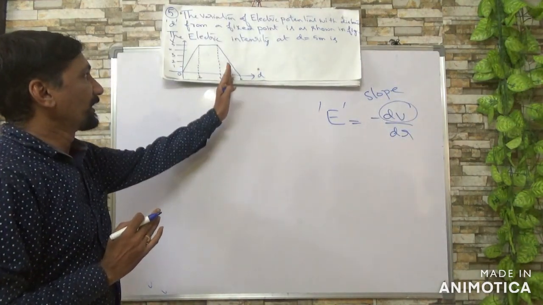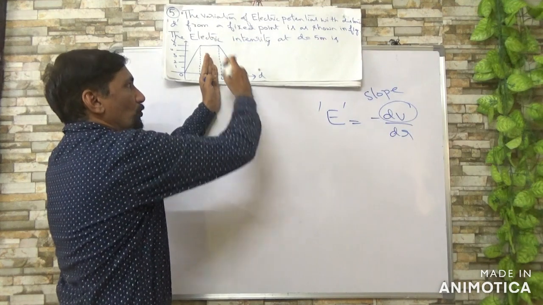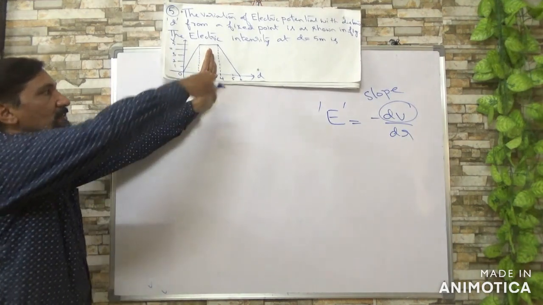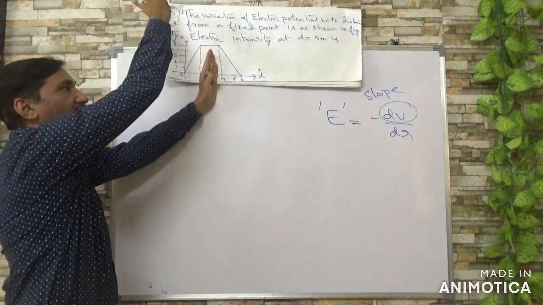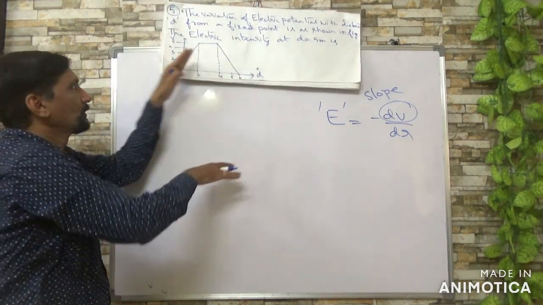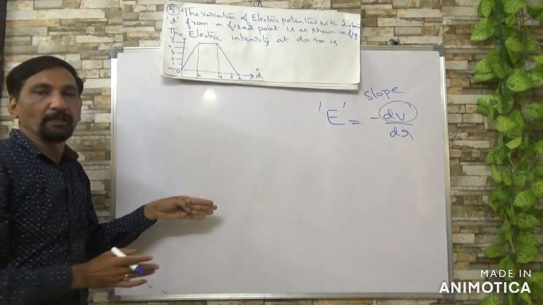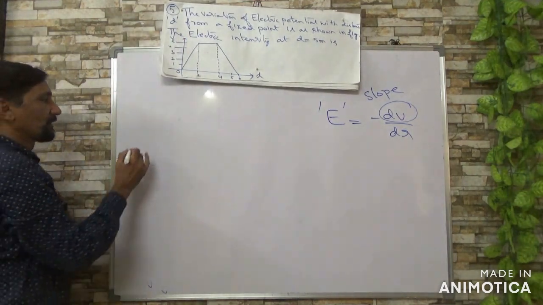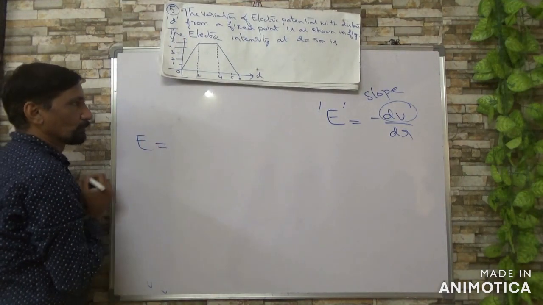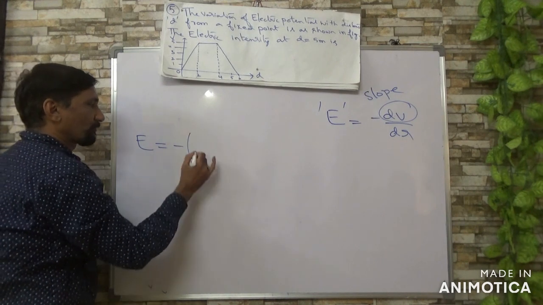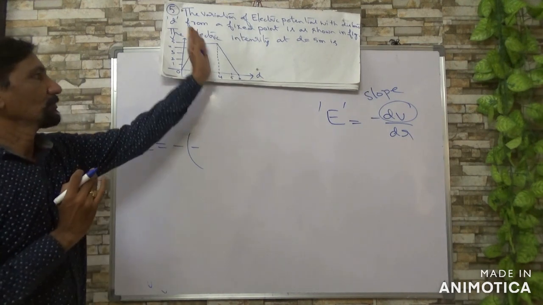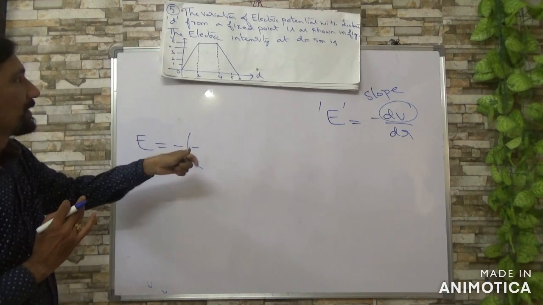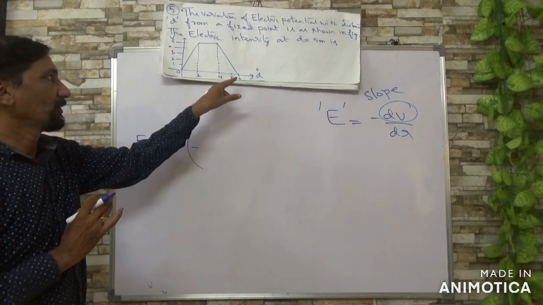So this line's slope itself will give you dV by dr. But you see its projection is given along the y side, meaning negative only. If you take it this way it would be positive, but the projection is given along the y-axis. So E is equal to minus of minus, the difference in y, 5 units, by the difference in x, 2 units.